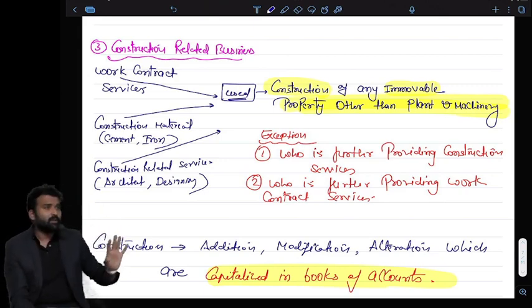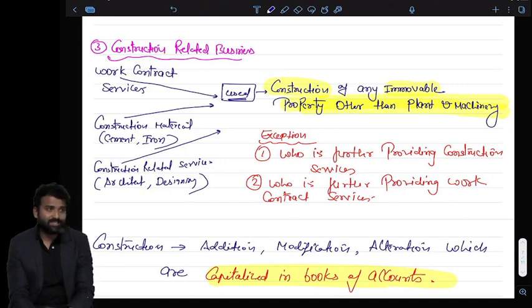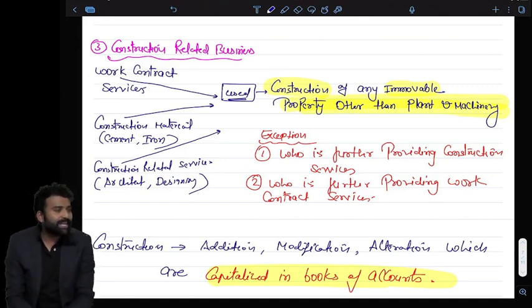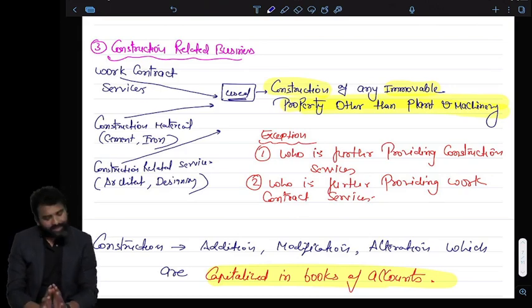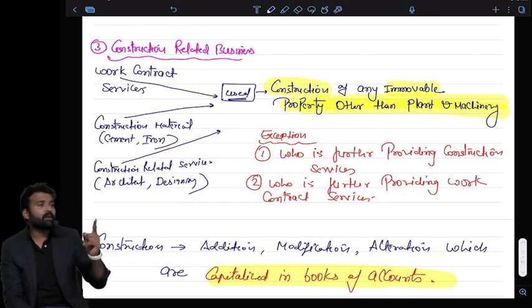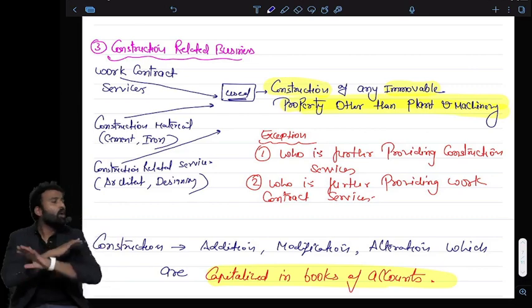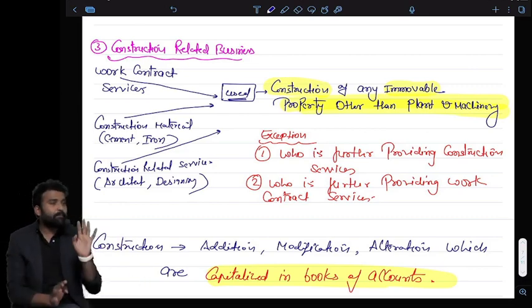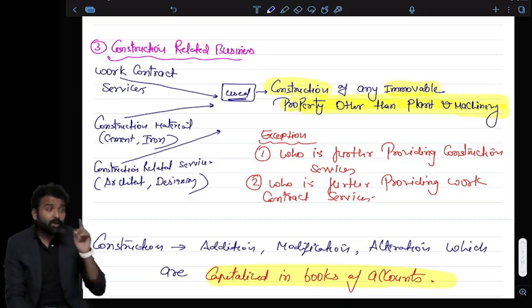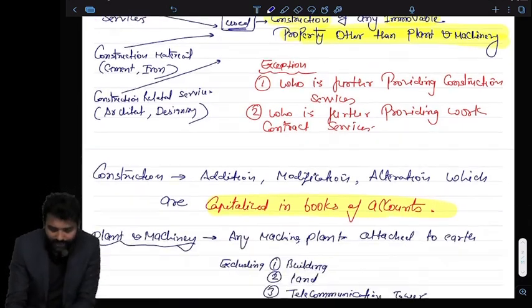Bus is allowed. There is no problem with the bus. I have told you, I am talking about the passengers having the capacity less than 13. So if a company is buying a bus for transportation of employees, they can clearly claim the ITC. There is no objection in claiming the ITC for bus. Truck, bus, tractor, JCB, bulldozer, crusher, ITC is not at all blocked. I am talking only about the passenger vehicle having a capacity less than 13. Got it? Not more than 13.